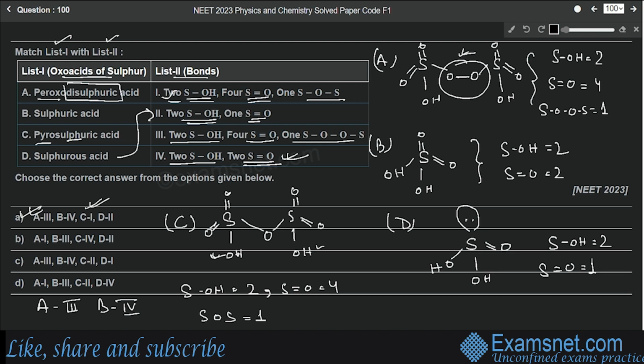So here we complete all the chemistry questions from the NEET 2023 paper. We'll be back with another session soon. Till then, keep learning, keep scoring high.